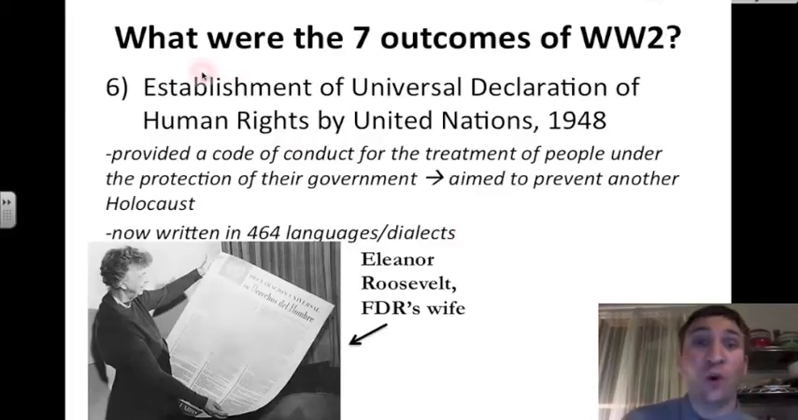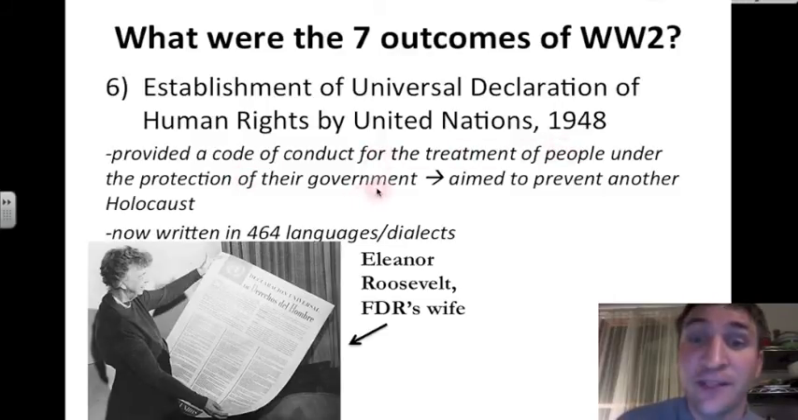Another outcome of World War II was the establishment of the Universal Declaration of Human Rights by the United Nations in 1948. What was this Universal Declaration of Human Rights? It provided a code of conduct for the treatment of people under the protection of their government. And it was aimed to prevent another Holocaust. It is now written in 464 languages or dialects. In other words, it's an important document for everyone around the world.